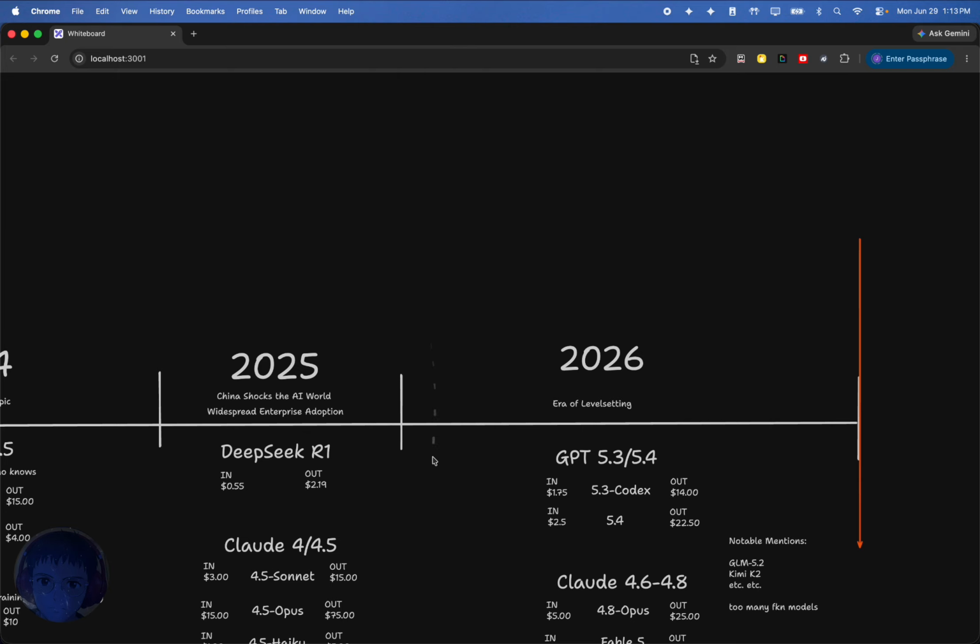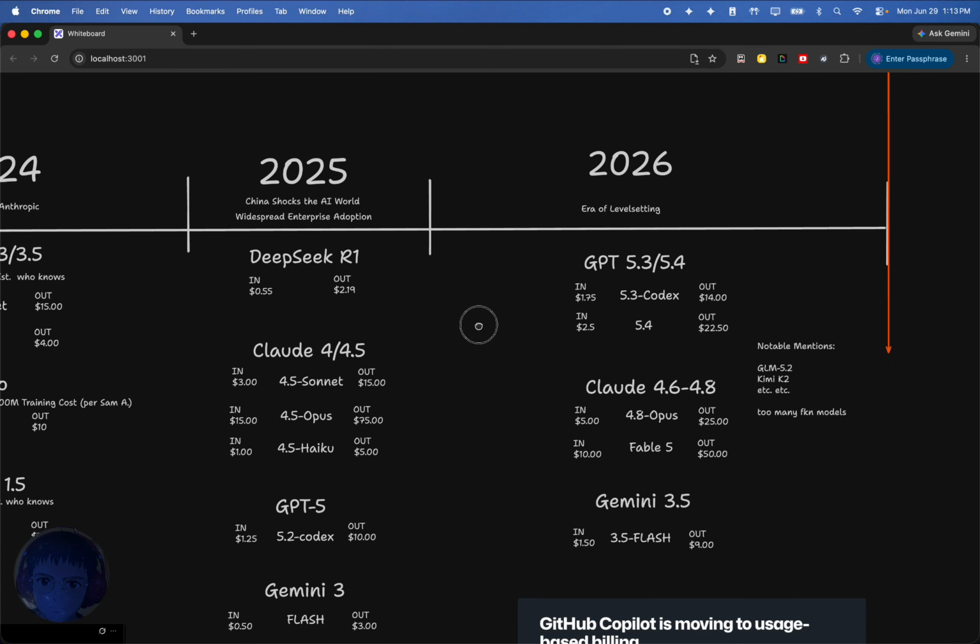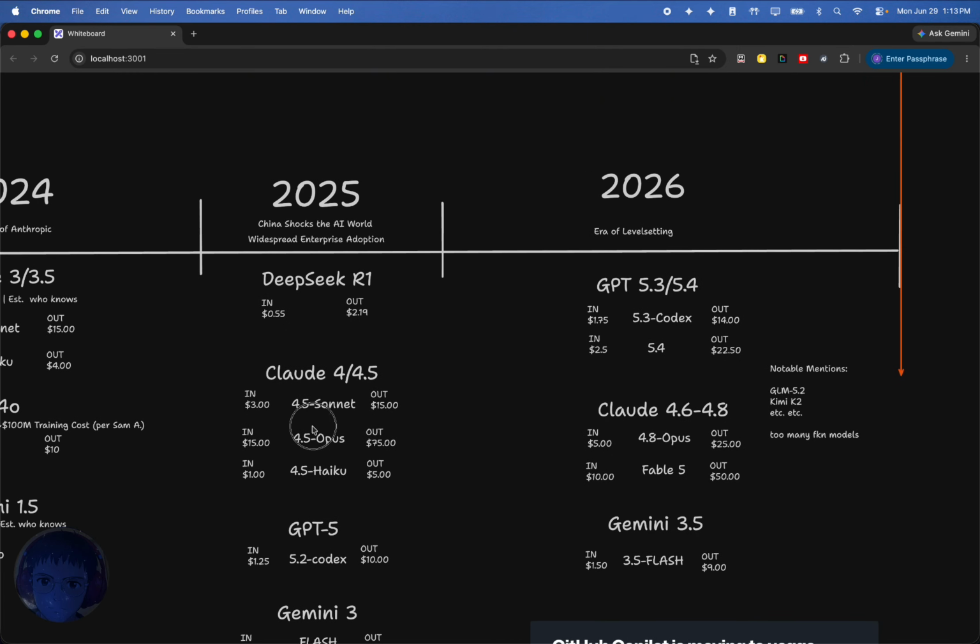Part of it's due to the increase of the price. And so my mouse is messed up here. Opus was released back in 2025, but at least me personally, I didn't start using Opus until 2026 with 4.6 up to 4.8. And I would say in the current year, all of my main coding tasks go through these upper tier models. Not the max end, right? Fable 5, I know it's not out anymore, but I wouldn't use this anyway because to me it's just way too expensive. But 4.8 Opus and 5.4 now, it's not Codex anymore. These are the models that I use on a daily basis today.